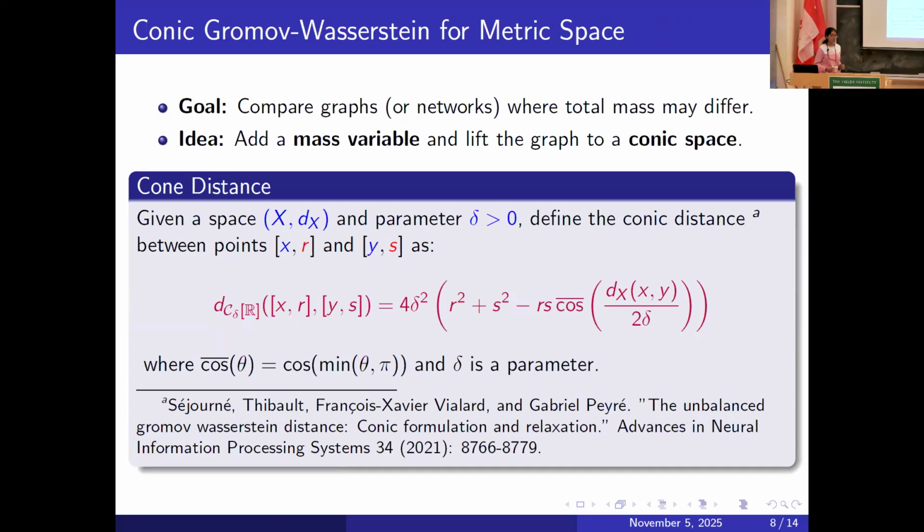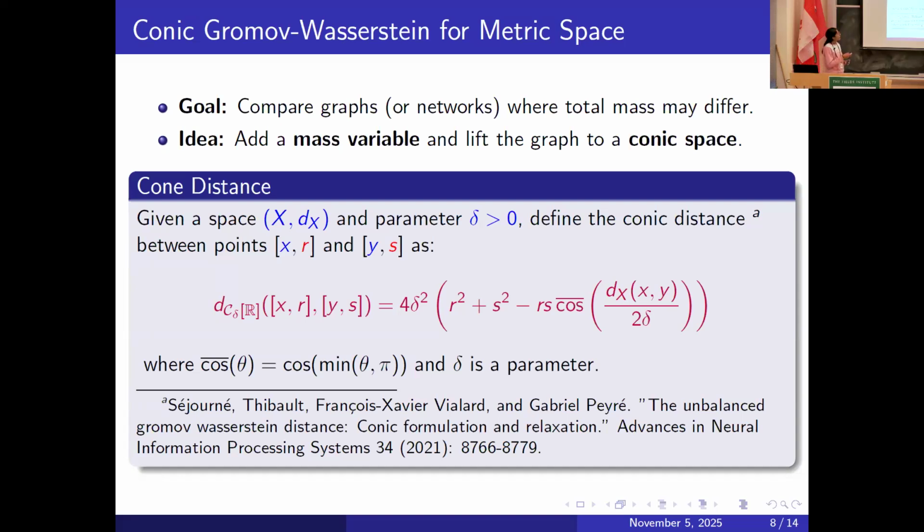There are two ingredients for this recipe. My first definition is very general. It's on a metric space. So what we're doing is lifting from a space X to the space X times R. We have a spatial coordinate, and then I'm also adding a mass variable to it. That handles the discrepancy in the mass, so I'm dealing with unbalanced probability measures.